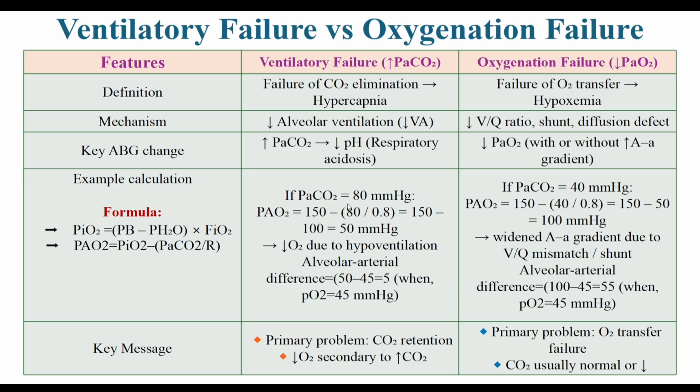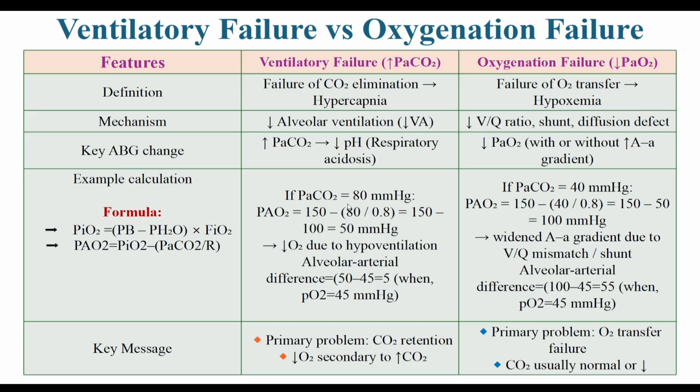When an ABG shows a gas exchange problem, ask: is this ventilatory failure or oxygenation failure? Ventilatory failure means high PaCO2, that is more than 45 millimeters of mercury. That indicates the pump is failing.